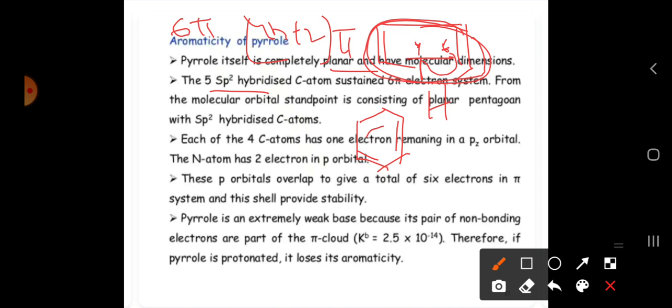So here it is a 6 pi electron system, which consists of a planar pentagon with 5 sp2 hybridized atoms.